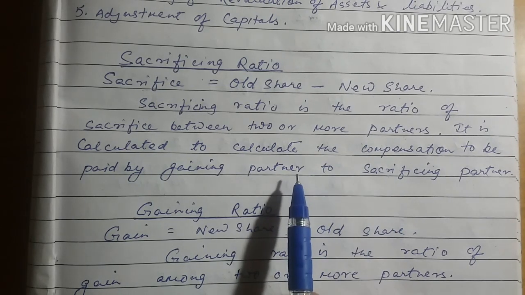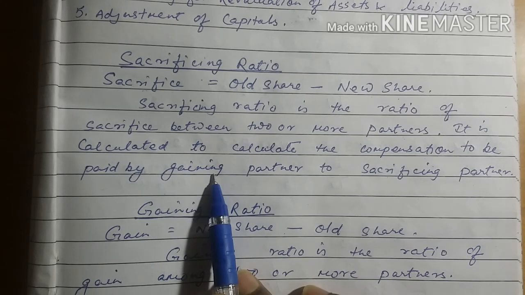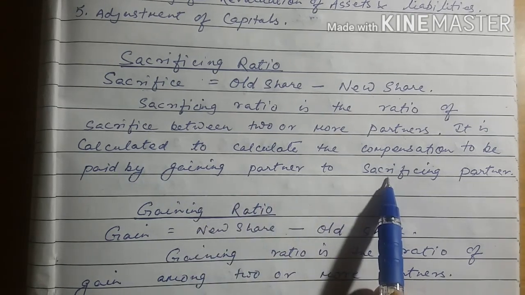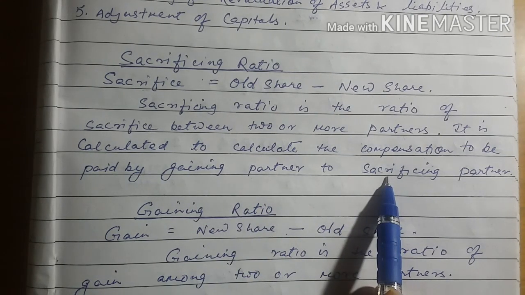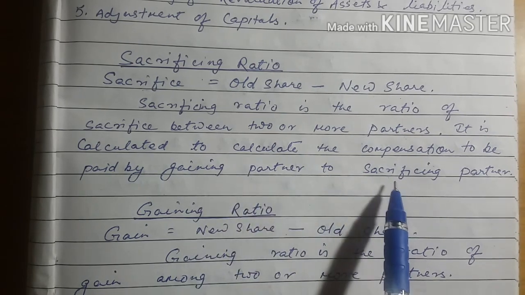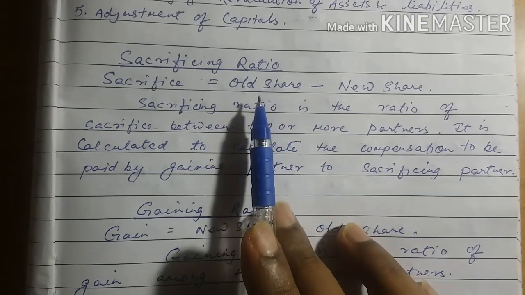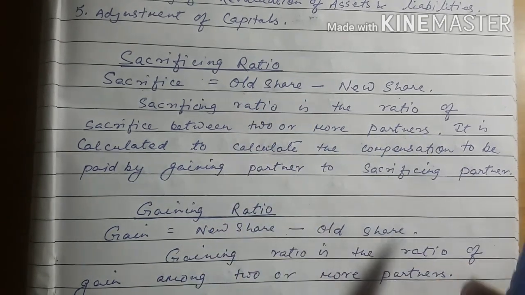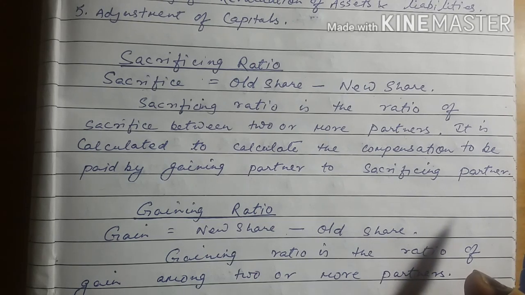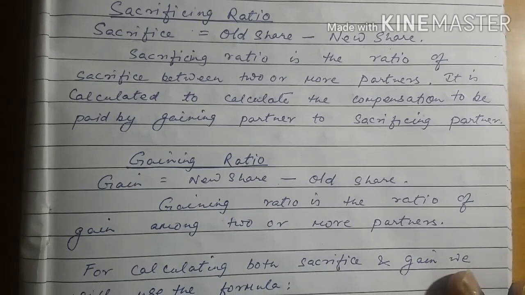It is believed that the gaining partner is actually purchasing the profit from the sacrificing partner. That means he has to pay some compensation to the sacrificing partner. So for this, sacrificing ratio is calculated and goodwill is used to adjust the amount and determine the amount to be paid to the sacrificing partner.